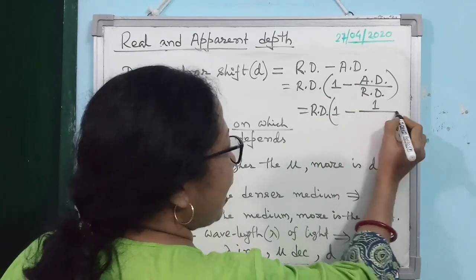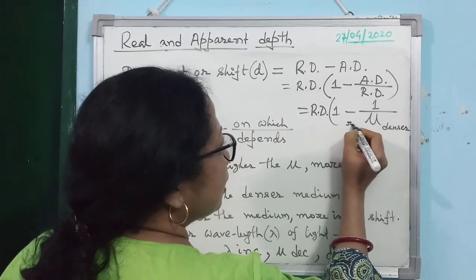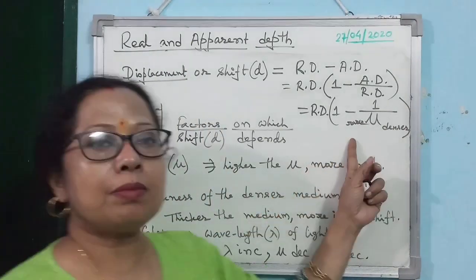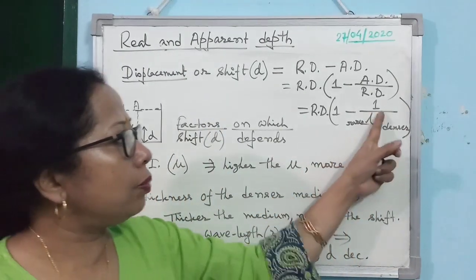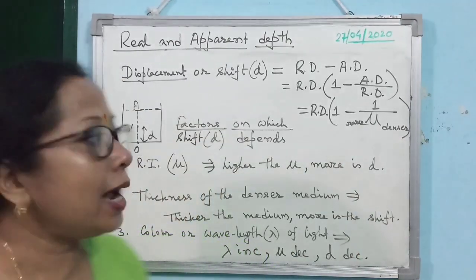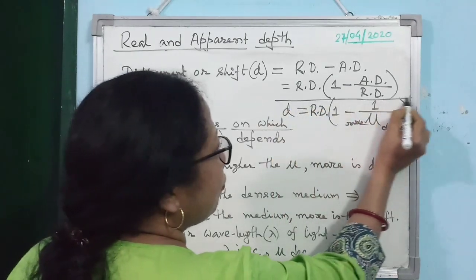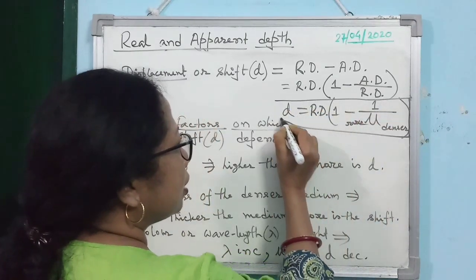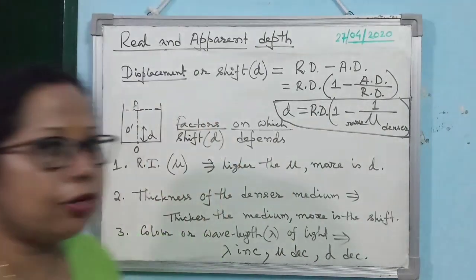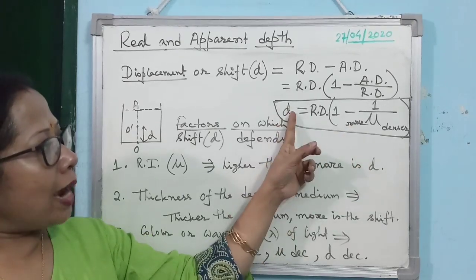It is 1 by the refractive index of the denser medium with respect to the rarer medium. If the rarer medium is air or vacuum, then it will be the absolute refractive index of the denser medium. So this is the relation for shift. Here shift we have denoted by D. Don't mix it up with the lateral displacement G. It is different. Now the question comes: on which factor does D depend?